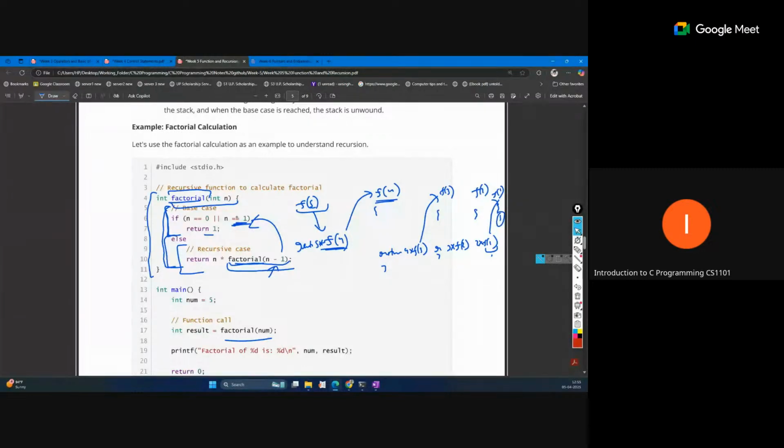Okay, without calling again, this 1 will be returned here, so it will be replaced. So 1 into 2, 2. Now 2 will be returned to this call, so this will be replaced by 2. 2 into 3, 6. So total 6 will be written at this part.